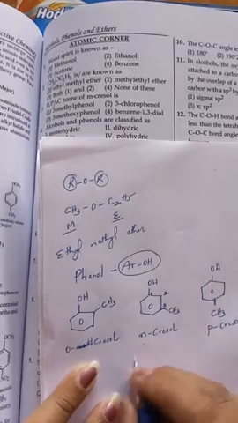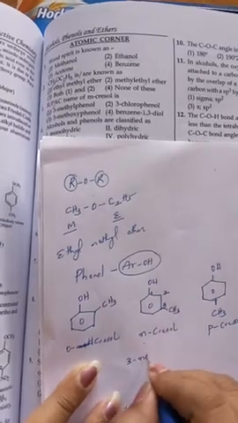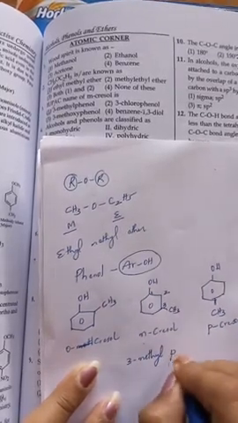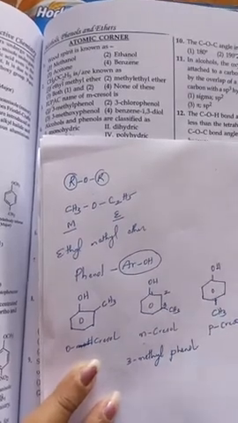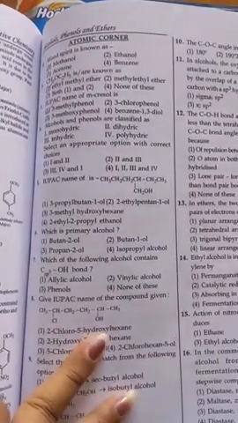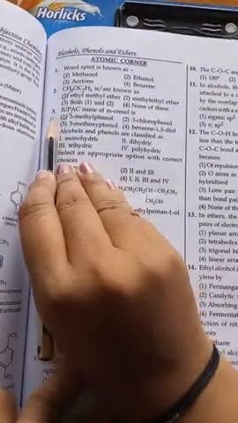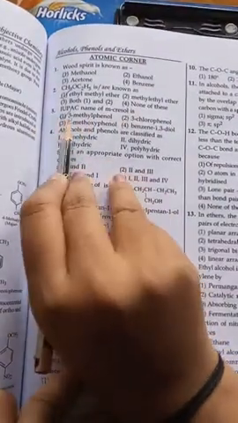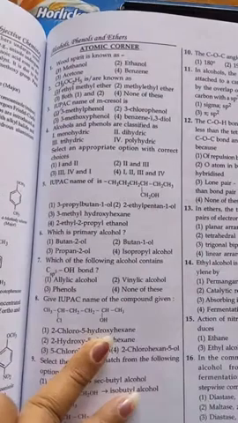At the third position methyl is located. So it is 3-methyl phenol. So the answer for the third one, the IUPAC name of metacresol, is 3-methyl phenol.